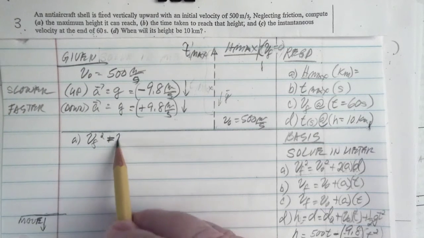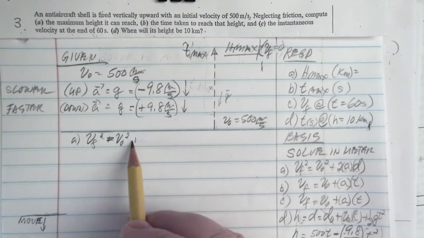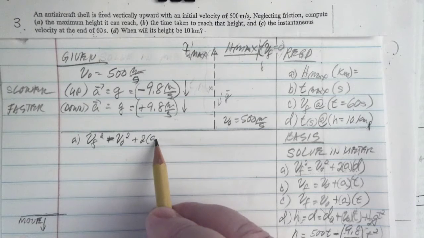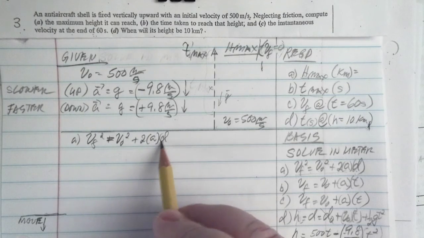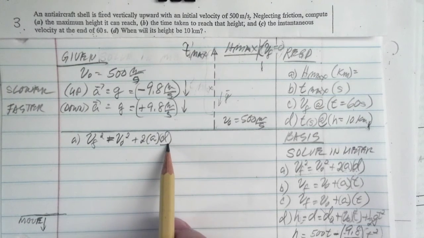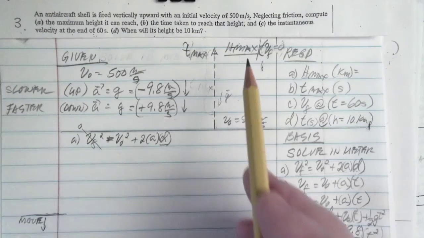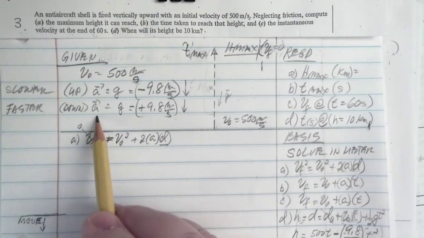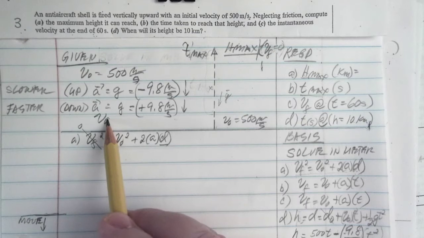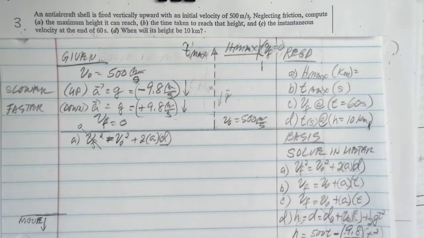What we're looking for is the D. Now, the final velocity is 0 at the top, so we write here VF is equal to 0.